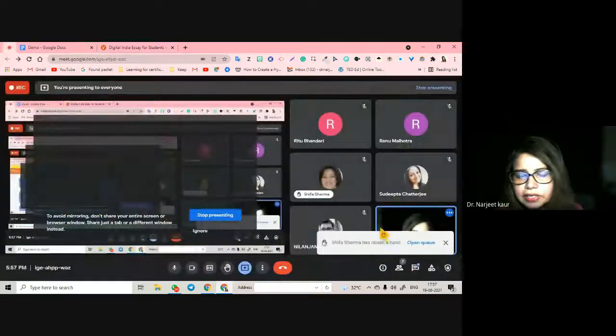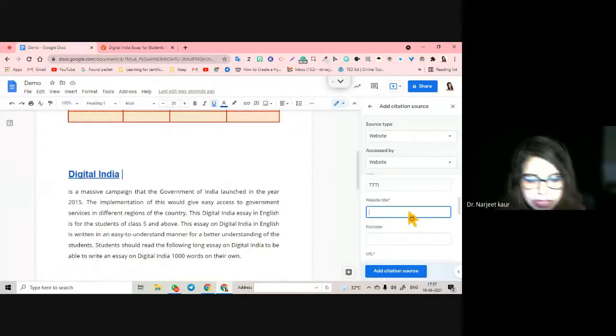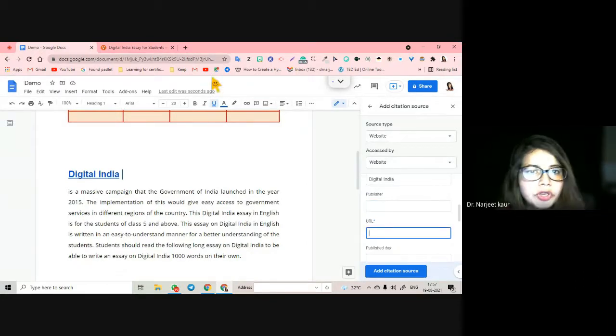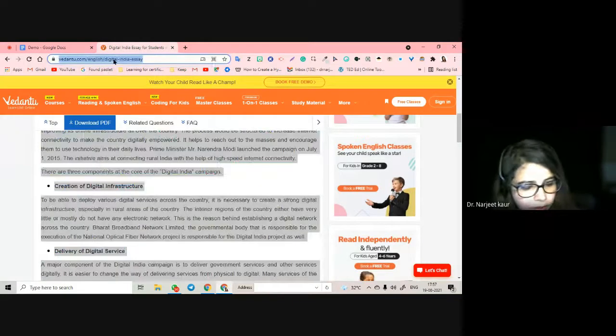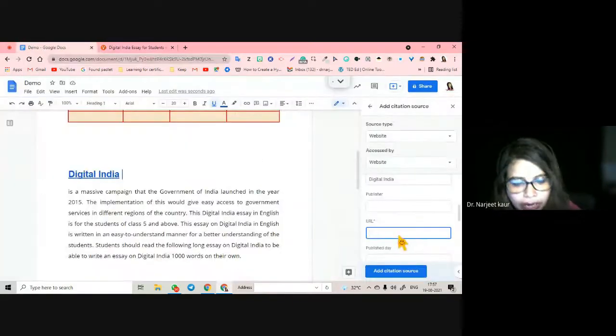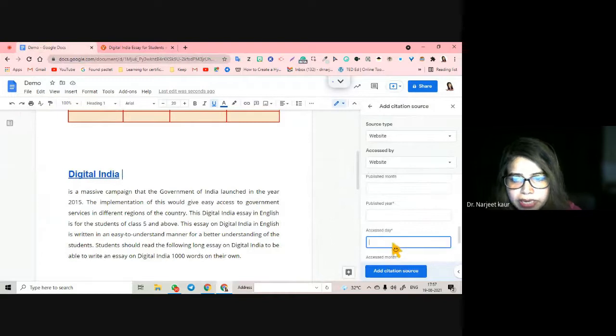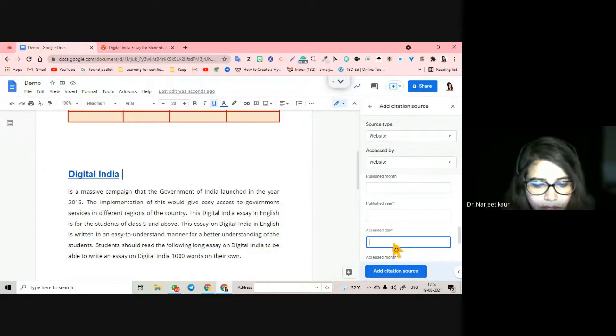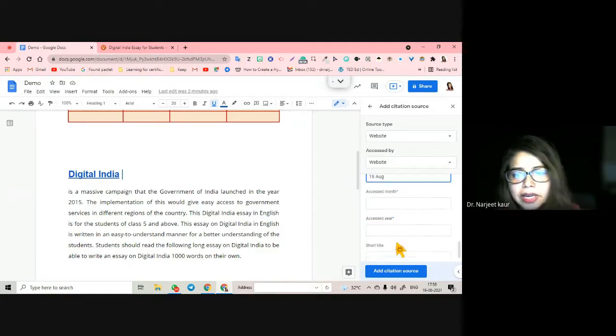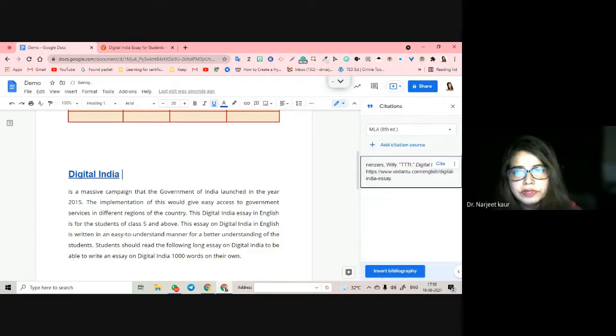Okay, let's take Digital India for that matter. And the publisher and all, if you know. The URL, let me copy this URL only. Control C, I come back, Control V, and the access date, say today's, and I add the citation source. And you see, my citation has been added.